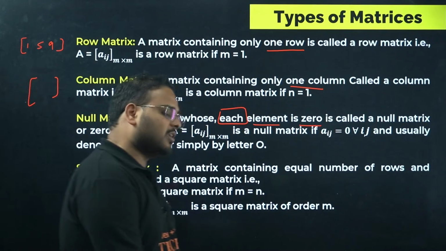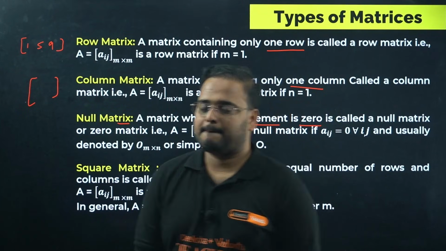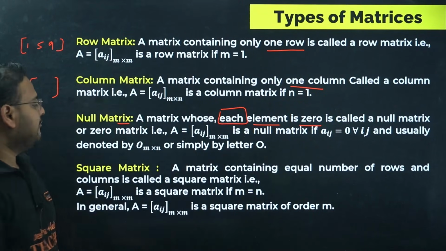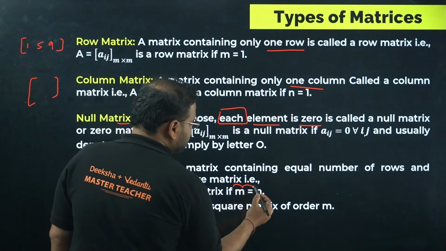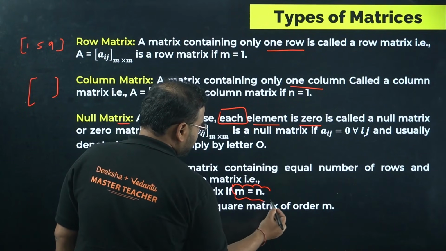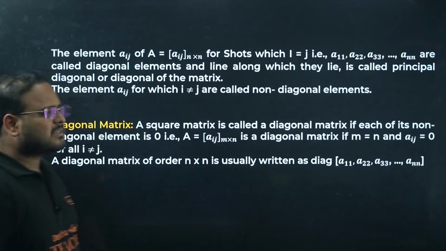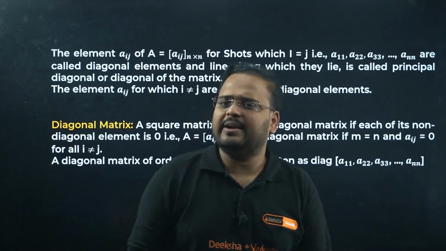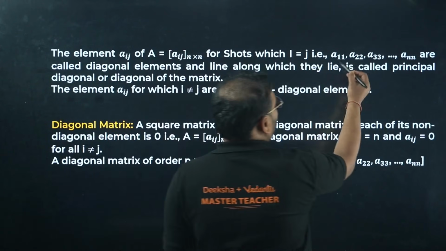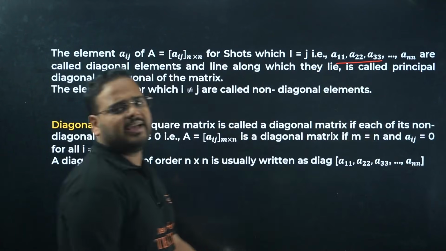It can be 2 cross 2 order, 3 cross 3 order, anything. A square matrix, as I mentioned, is where m and n, the number of rows and number of columns, are the same. So very simple definitions. Elements, how we write them, as I mentioned, A11, A22, A33, okay, all the way till A m n.